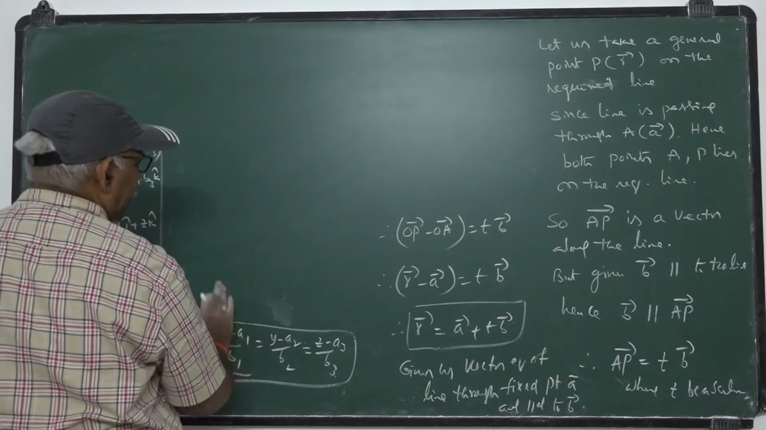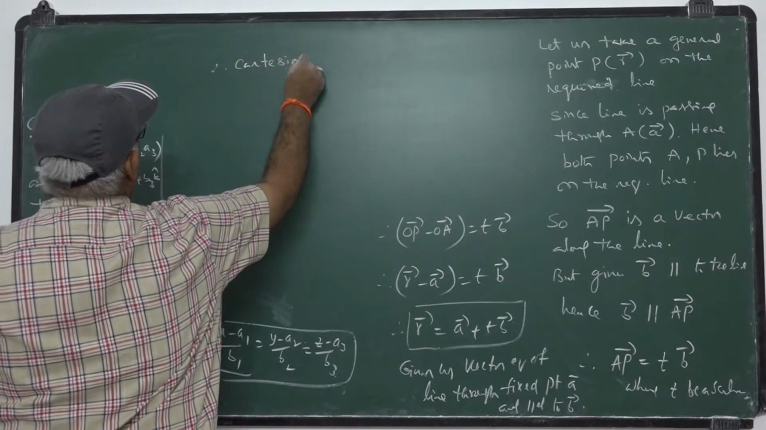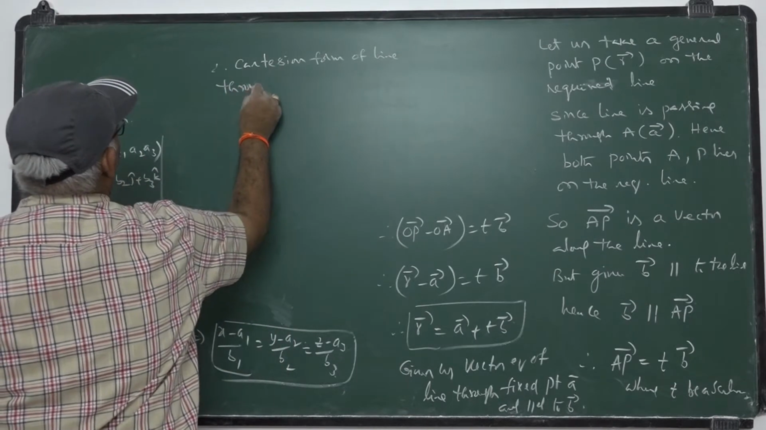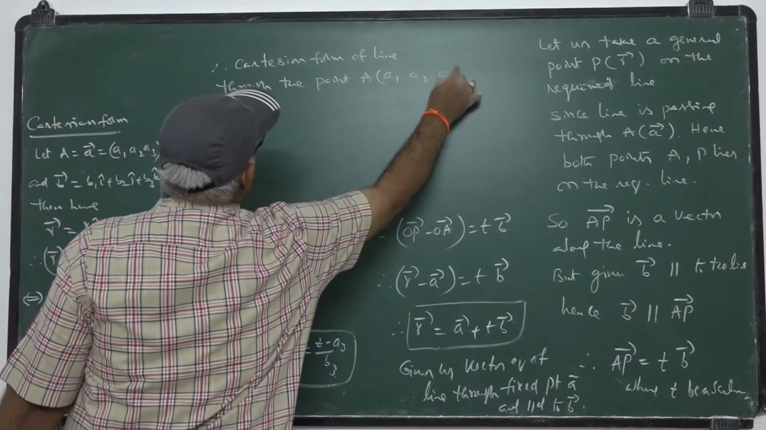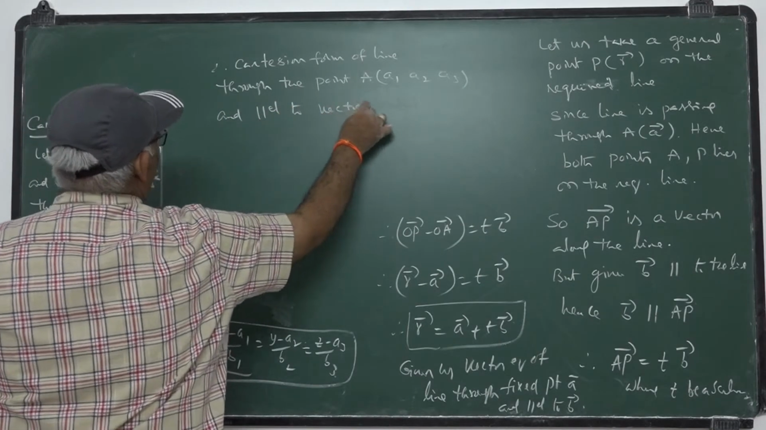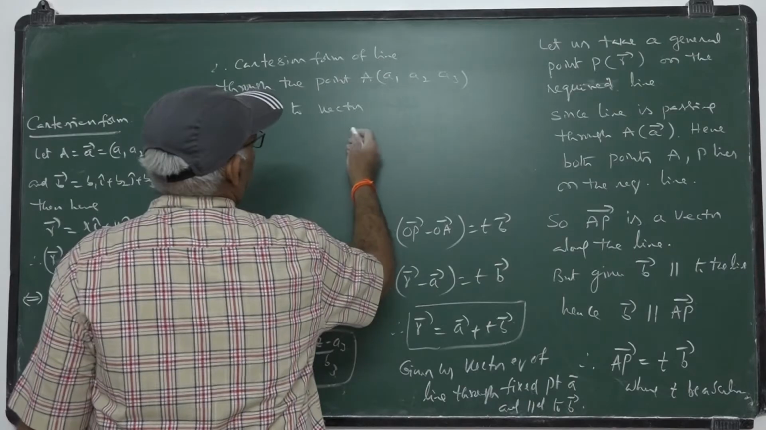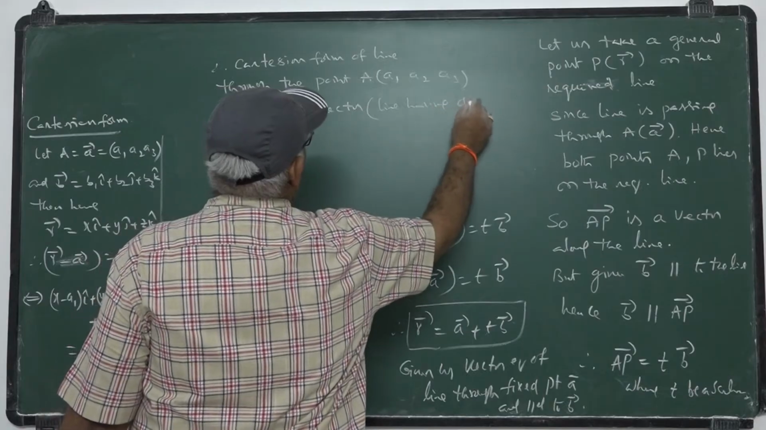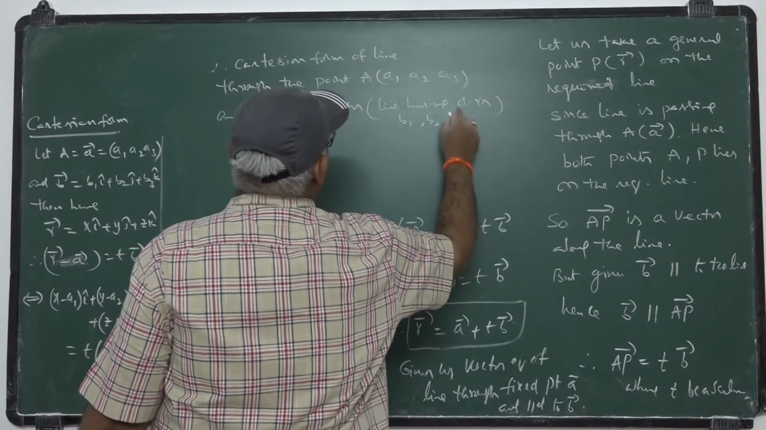So therefore, the Cartesian form of the line through the fixed point A1, A2, A3 and parallel to the vector, or parallel to the line having direction ratios B1, B2, B3, is one and the same.